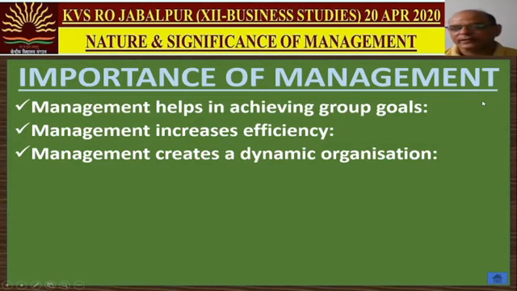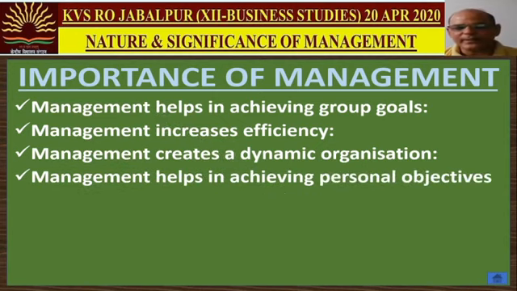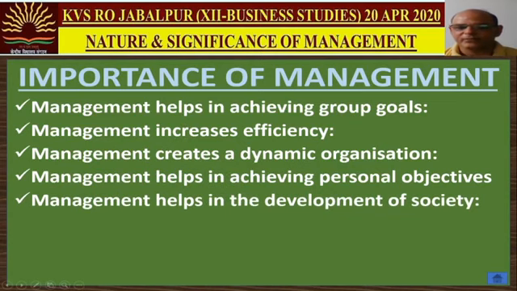It creates adaptability in the organization so that it can change according to the changes in the environment. Management helps in achieving the personal objectives also. And management helps in the development of society. So all three types of objectives are included in the importance, along with efficiency.